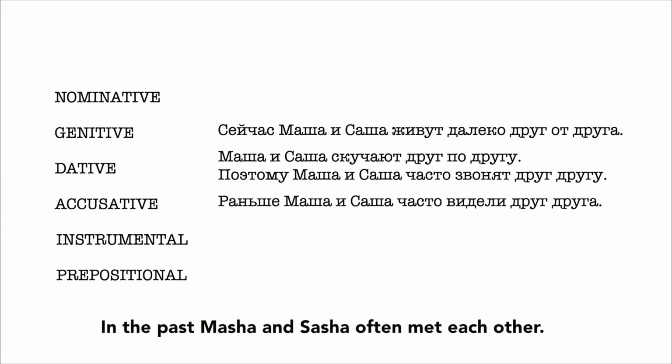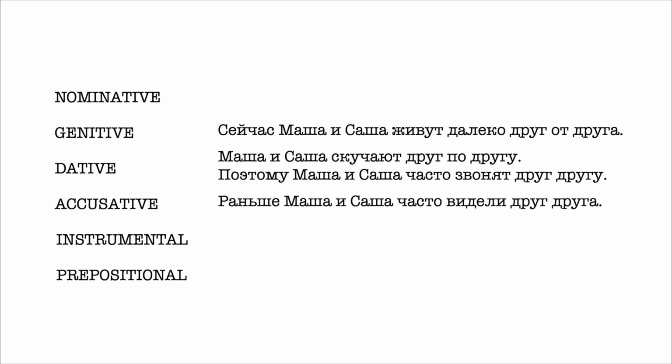But pay attention, the accusative case distinguishes between animate and inanimate nouns. The form for animate nouns corresponds to the form of the genitive case, and друг друга means each other, which can be used only with living beings. Therefore, we will have the form друг друга, the form for animate nouns.